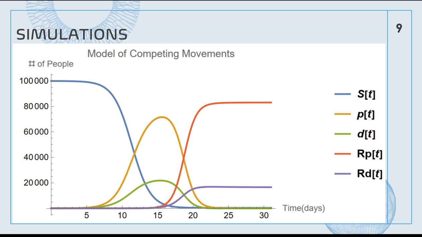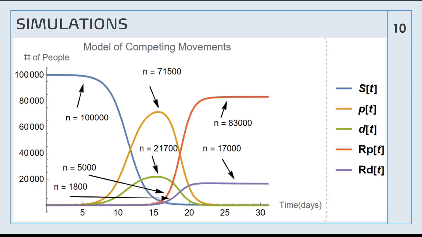And one last assumption that we meet that was very important in creating this model is the fact that everything adds up to 100,000. We can see that in the middle, everything adds back up to 100,000, and in the end state, when everything levels off, it adds back up to 100,000. So it meets our assumption that this is an isolated system with nobody entering or leaving the system.